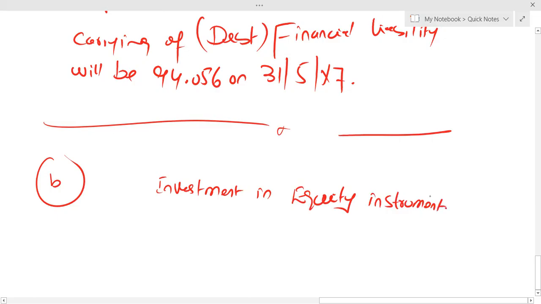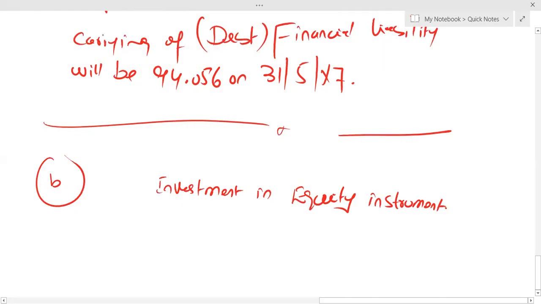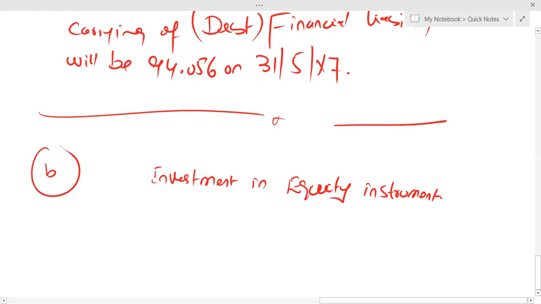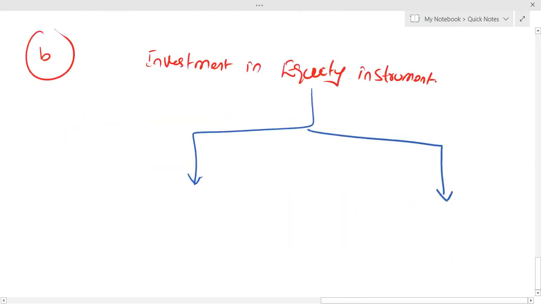Listen carefully, students. If you have invested in the shares of other organizations, that investment is your financial asset. Now listen, investment in equity instrument. How many classifications are possible? Students, please reply. How many classifications are possible? Can I say there are two possible classifications? One is fair value through P&L.